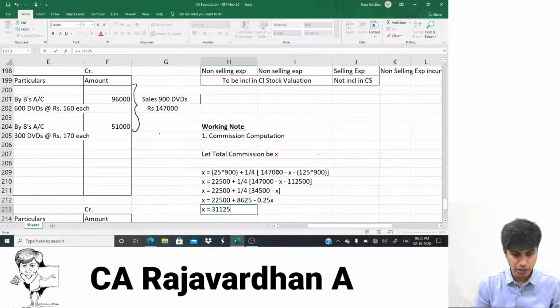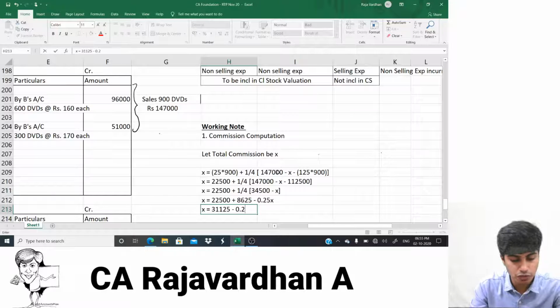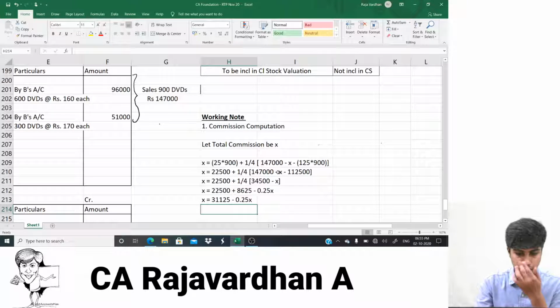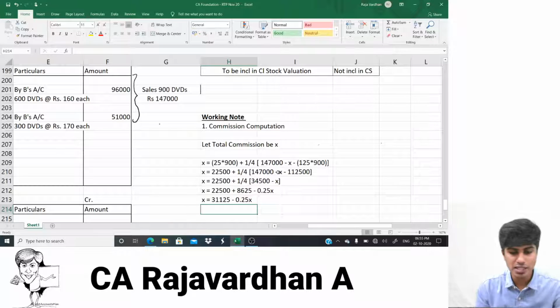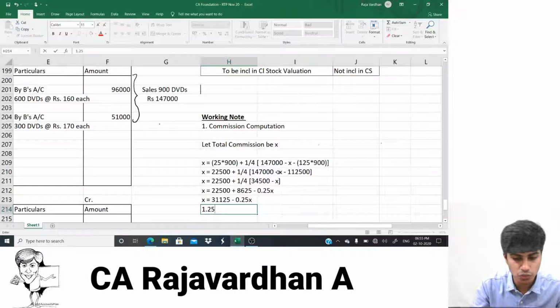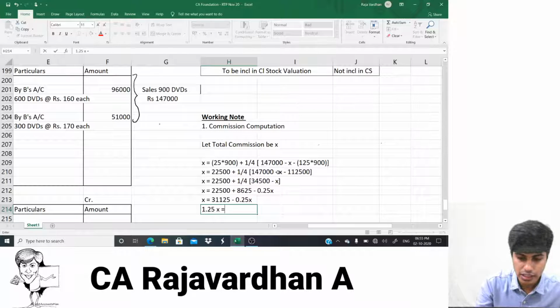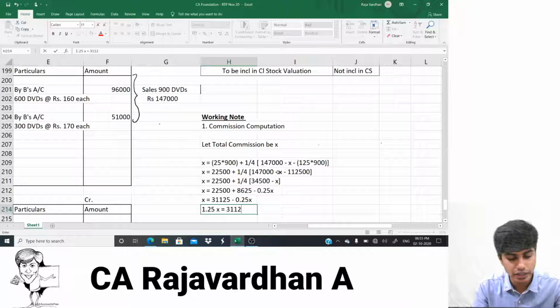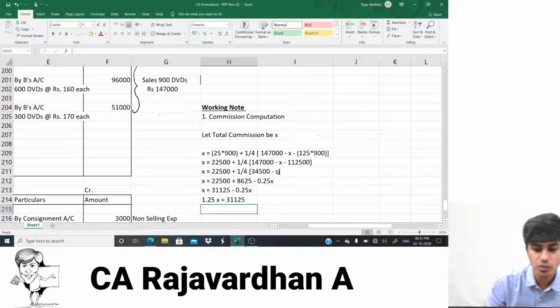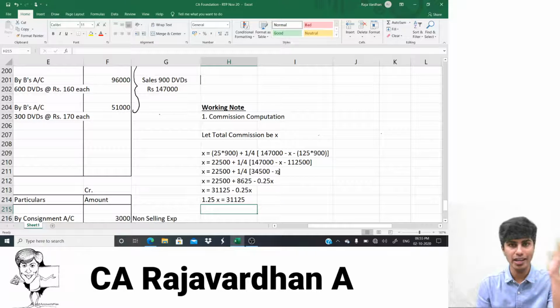22,500 plus 8,625 is 31,125 minus 0.25x. Now I'll send this 0.25x to the other side. It will become x plus 0.25x. I don't want to stretch it further, so I'll write 1.25x is equal to 31,125. X plus 0.25x becomes 1.25x is equal to 31,125.